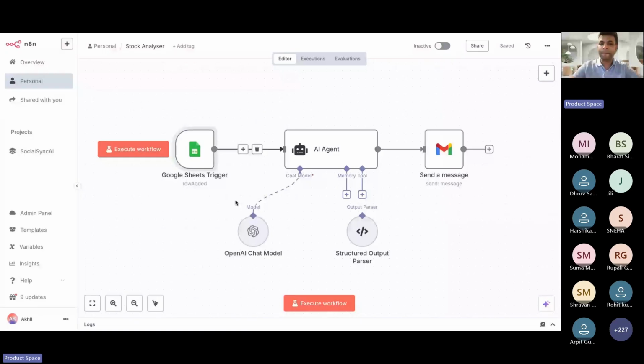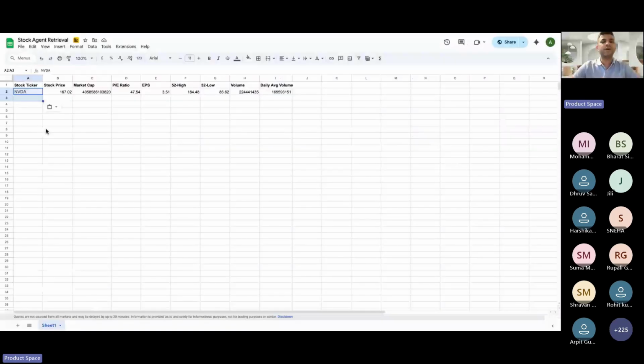There are different ways in which you can also create a front end for it, or send a stock picker name from Telegram or WhatsApp, different ways to implement it. But what we're going to do is look into this sheet, and that is where I have to add the stock picker name. Based on this, these functions are already added here, and all these values are captured in real time.